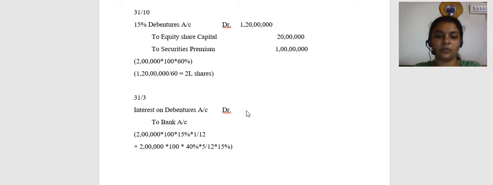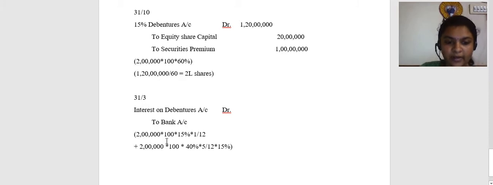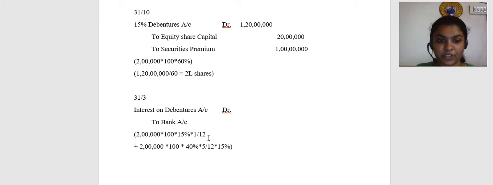7 lakh 50,000. So 2 lakh into 100 into 15 percentage into 1 by 12, which is from 1st October to 31st October. Then after conversion for the remaining debentures for 5 months, 2 lakh into 100 into 40 percentage into 15 percentage rate of debentures into 5 by 12. So you will get a total of 7 lakh 50,000.